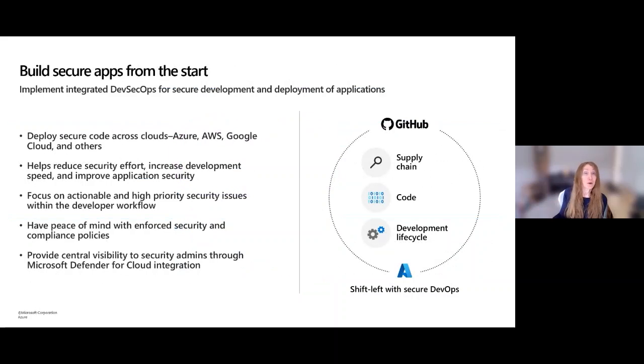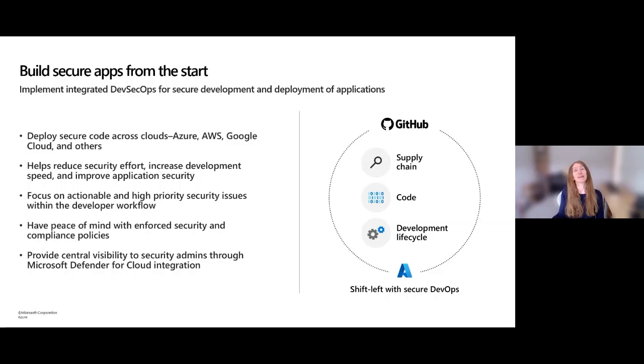And so basically, again, build secure apps from the start. This is some of the Microsoft tooling again. I won't spend much time on that one to make sure we've got time for Q&A, but you can see this is a bit more GitHub focused. How you can leverage GitHub, obviously, to help build your apps from the start.